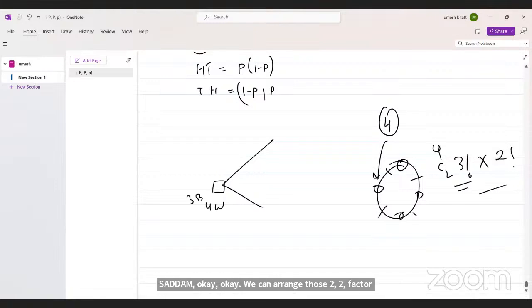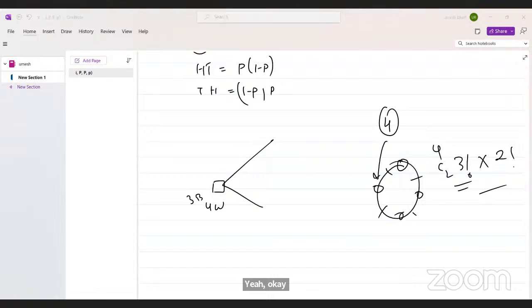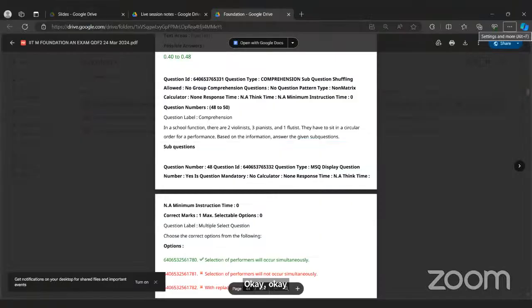Okay, sir. Just a second. The mistake I did was that I divided 3 factorial by 2. So basically, when do we divide by two and when don't we?